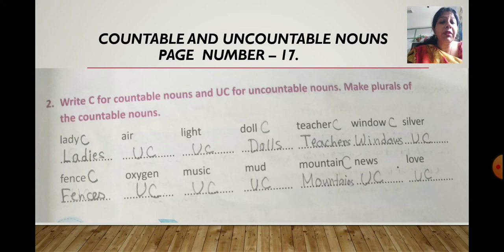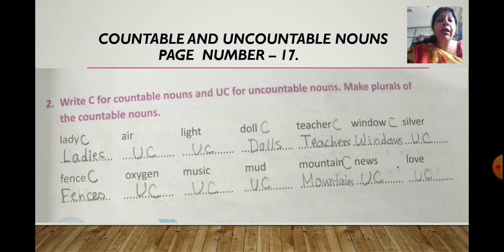Now come to page number 17. Okay, upside. If you move up, you can see number 2. So what we have to do, we have to write C for countable nouns and we have to write UC for uncountable nouns. Make plurals of the countable nouns. Okay, so the countable nouns have to be identified and their plural form has to be written down.